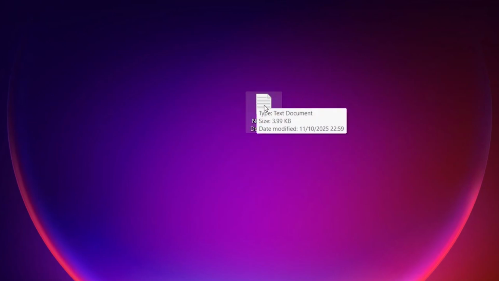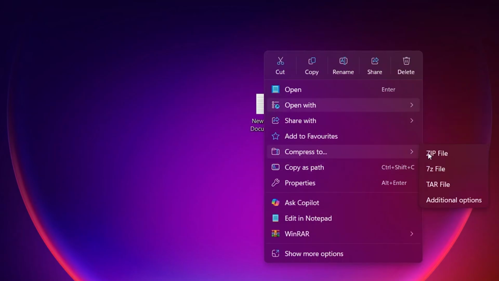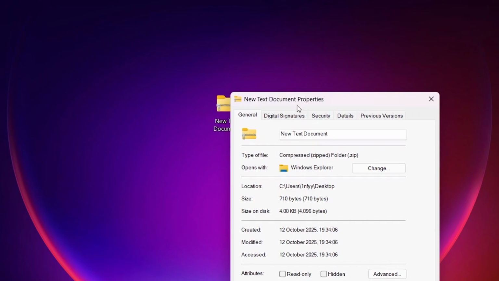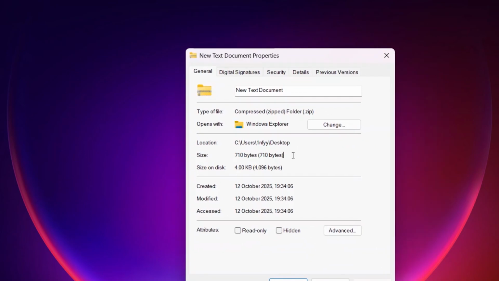Now I'm going to compress it with zip. Okay, we went from 4 kilobytes down to about 700 bytes. That's pretty good. We just cut the size by about 80%. But here's the question. What if I compress it again?